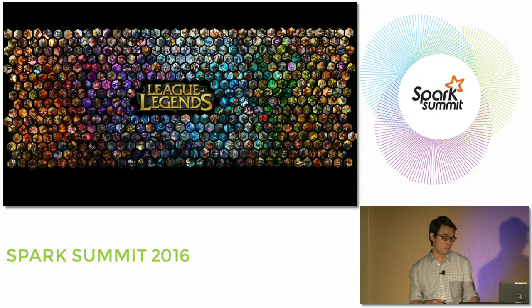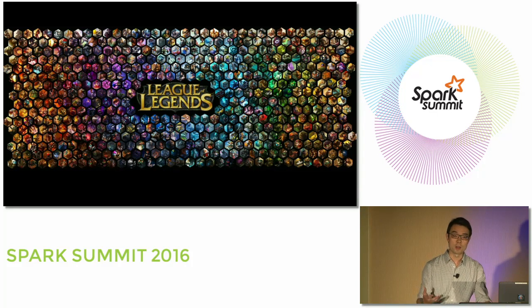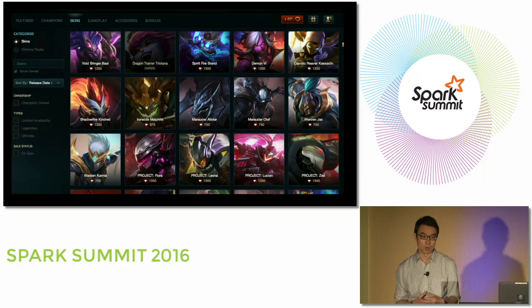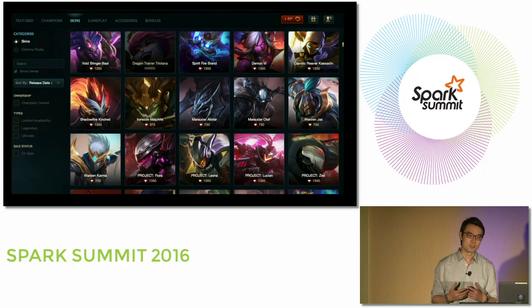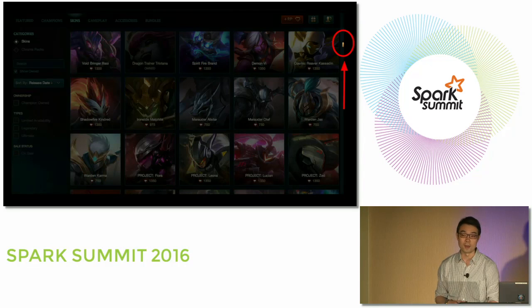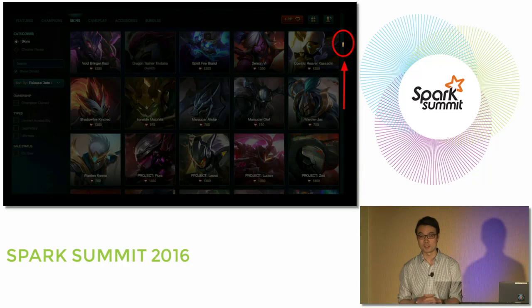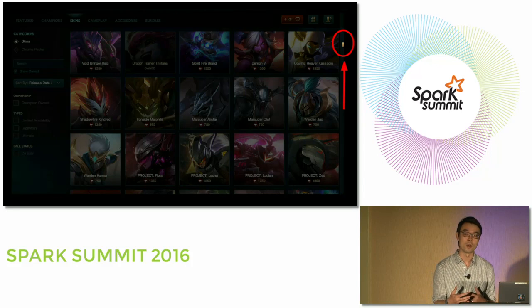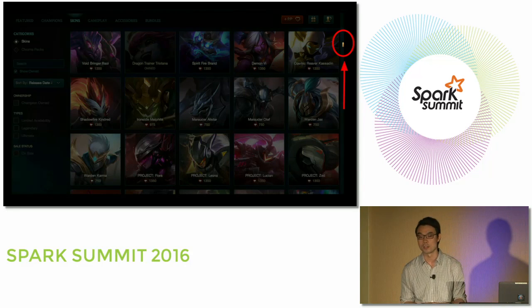If you're a player and you want to find the champion skin you want to use or buy, and you log onto the store, it's not easy to navigate the store and scroll down all these pages, tens or hundreds of pages, to find exactly what you're looking for and which champion you're most interested in.